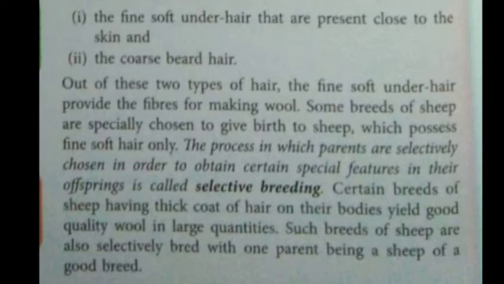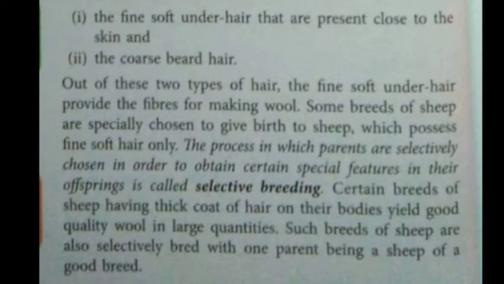In this case, what are the special features? We want just the fine soft hair. These are the special features we require in this case. So the process in which parents are selectively chosen in order to obtain certain special features in their offsprings is called selective breeding, because we are having a selection according to our need.